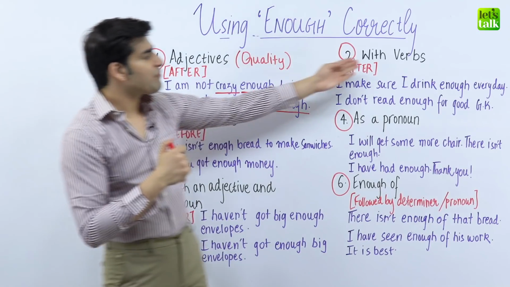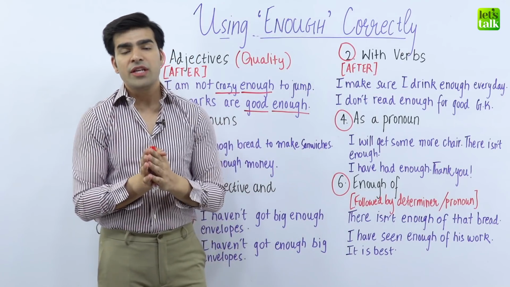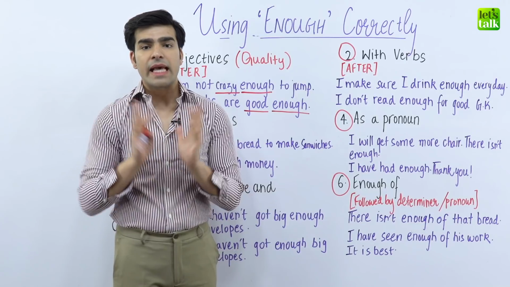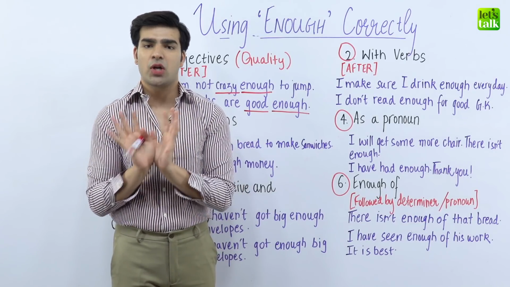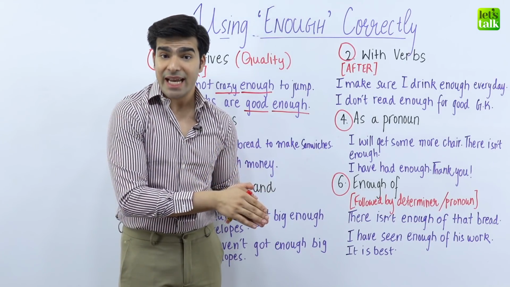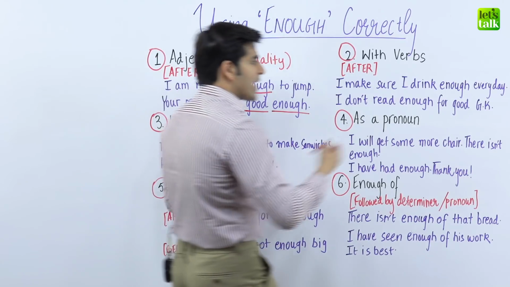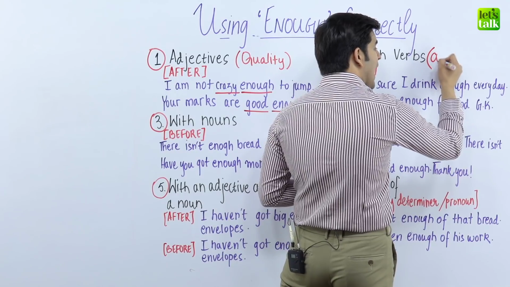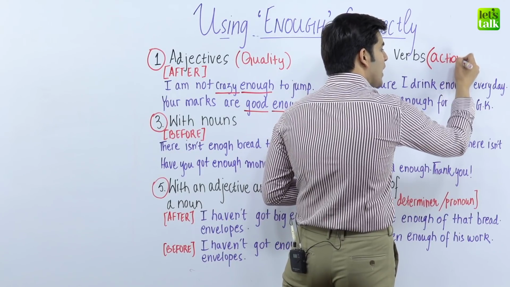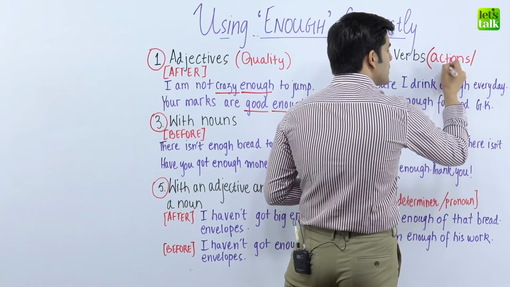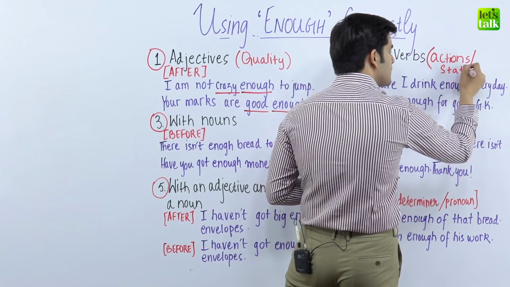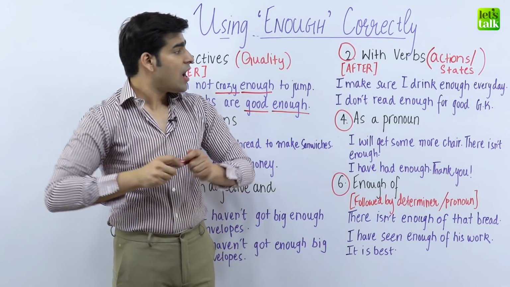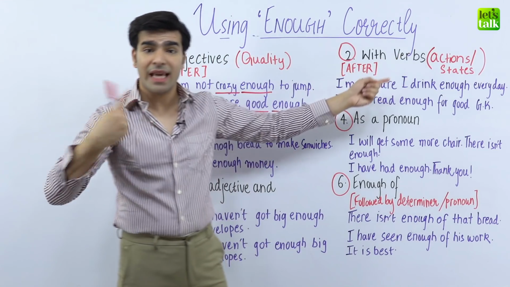Second way is with verbs. Now, in one of the videos, I have told you a very simple definition of a verb. Verb means any word on this planet which is not a noun. It can be a state or it can be an action. Verbs are words that describe actions or states. And we use enough after these verbs in the sentence.